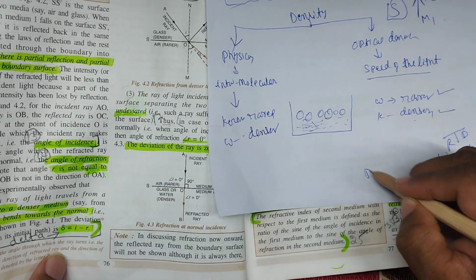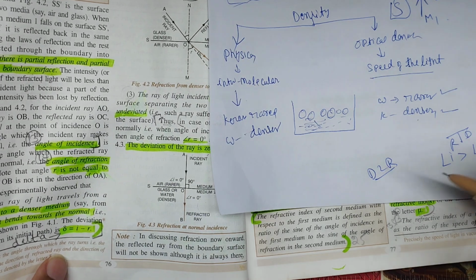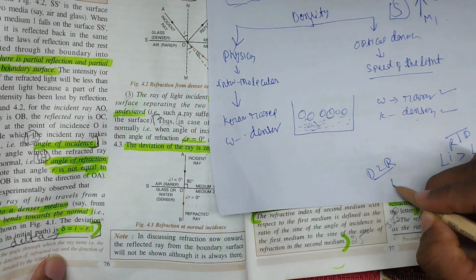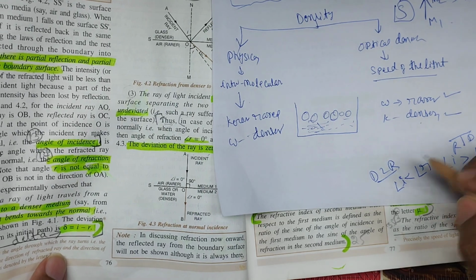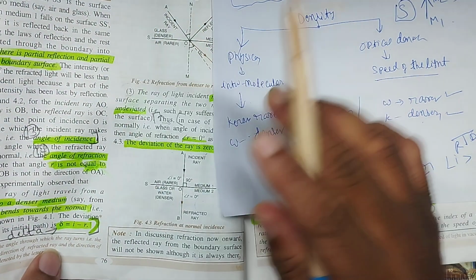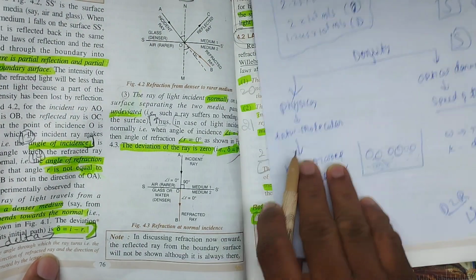Now when it moves from denser to rarer, the angle of incidence is smaller than the angle of refraction. It is the reverse: the angle of refraction is greater than the angle of incidence.